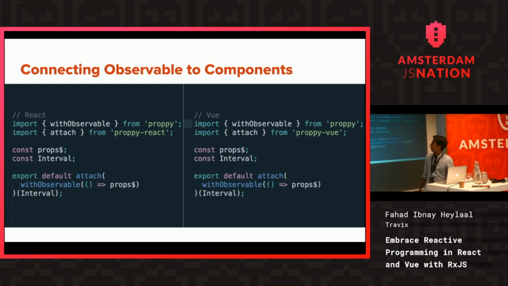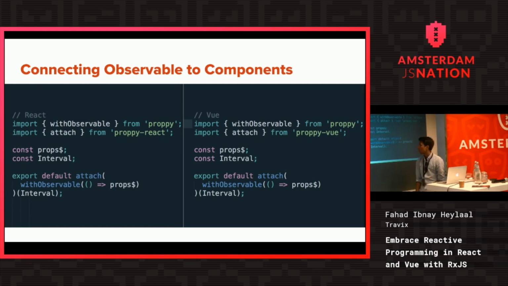So we already have this prop stream and the interval component in our module. So we import these two functions. One is withObservable, which is a function from propy, saying that, OK, this is my source, convert it to props. And then this higher order component called attach takes the composition and connects it to your base component.